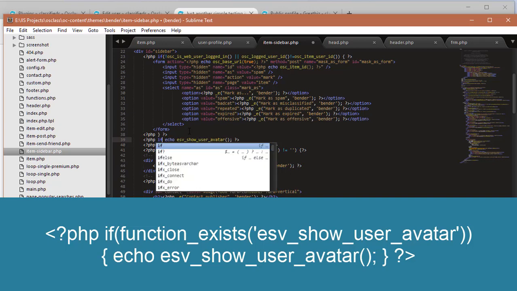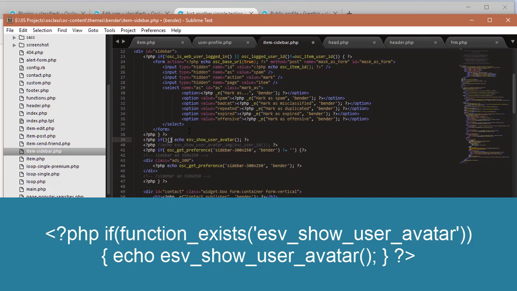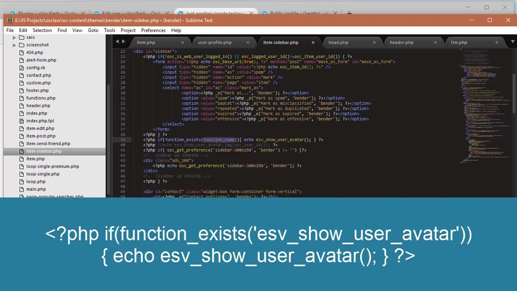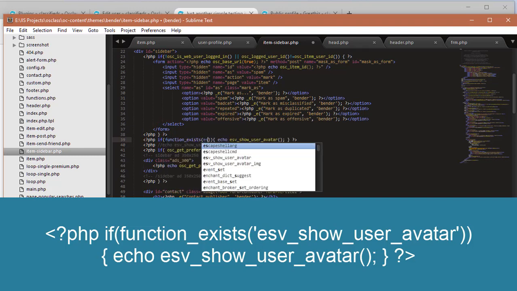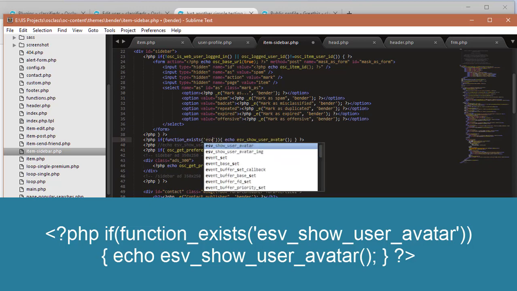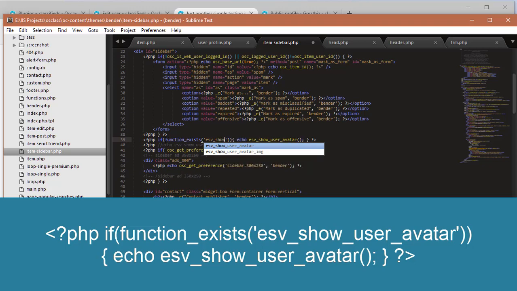So I write that small expression there, and I say if function exists, and I want to use that function right there, easy avatar show user avatar.